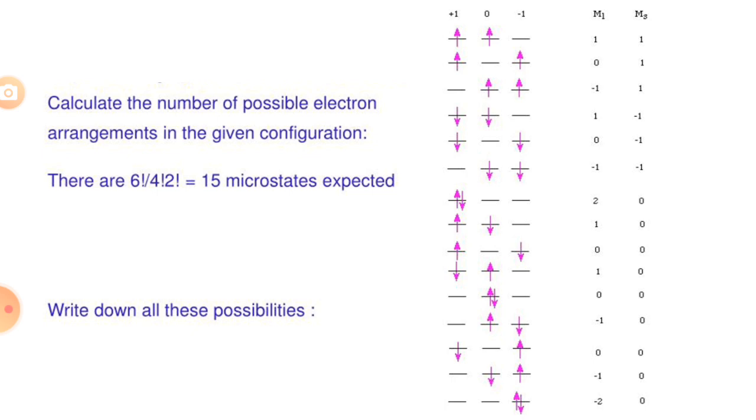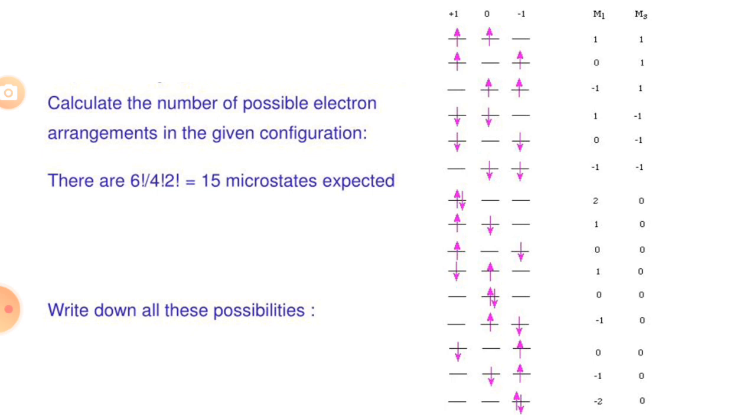In this case it is actually a p orbital, and this case is p2. There are 2 electrons, meaning small n is equal to 2, and p orbitals have capacity to carry 6 electrons. But we can see in this picture the different arrangements of electrons in the subshells of the orbital. So we can draw 3 orbitals. The first orbital is +1, the second orbital is 0, and the third orbital is -1.